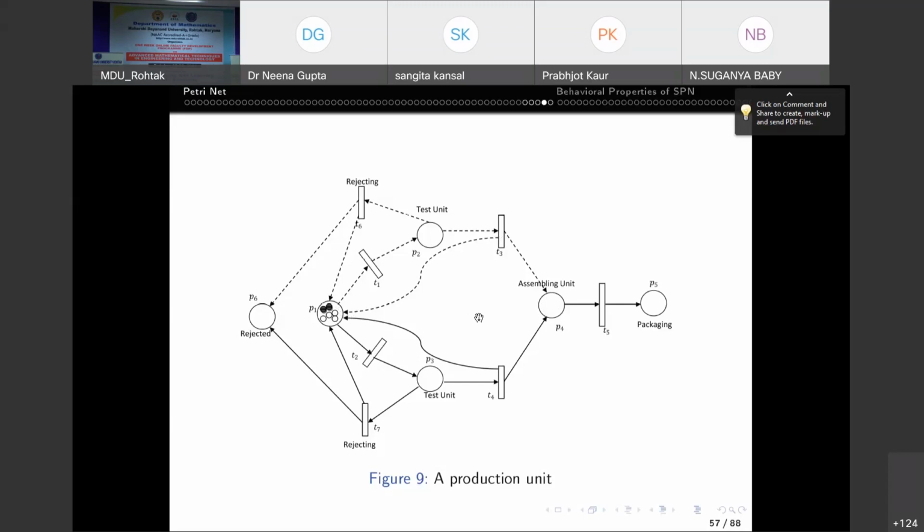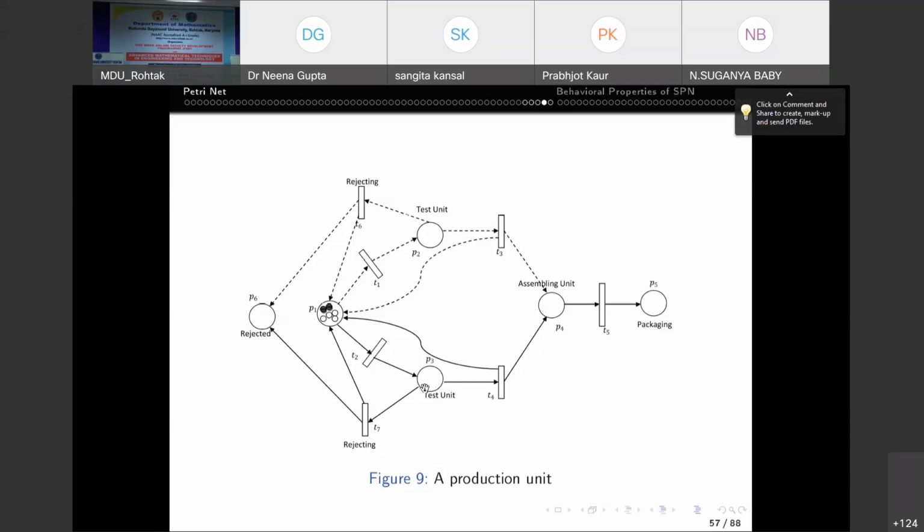Okay, now see, the places P2 and P3, they are the test units, right? Which check the working of the part. If the part is working correctly, it passes the test and moves to the assembling unit. See, if you have some token here in P2, that is in the test unit, and it passes the test, then T3 is enabled and it goes to the assembly unit, which is P4.